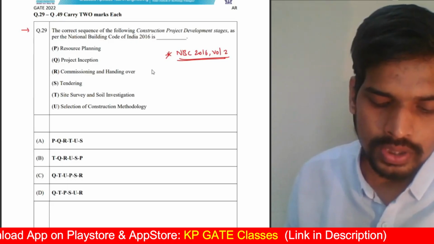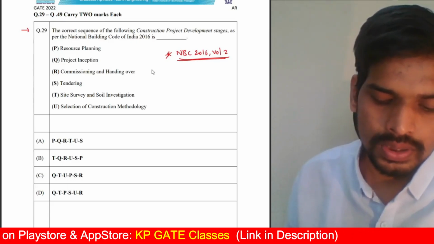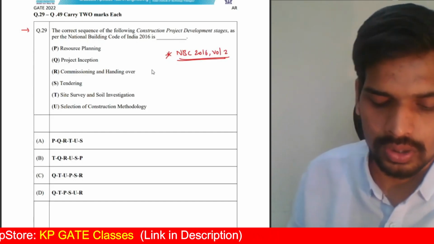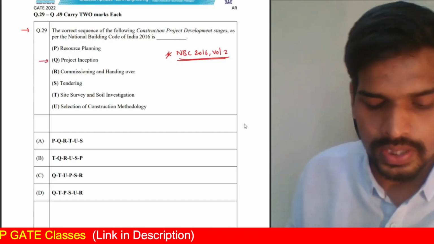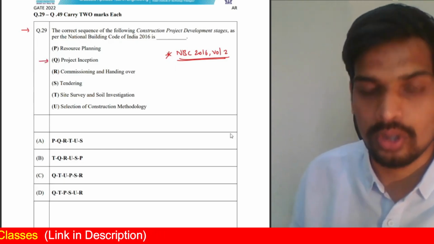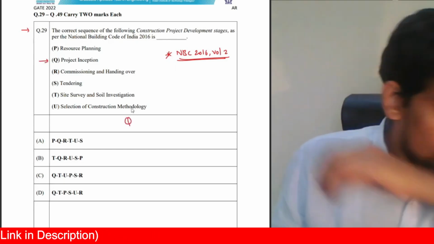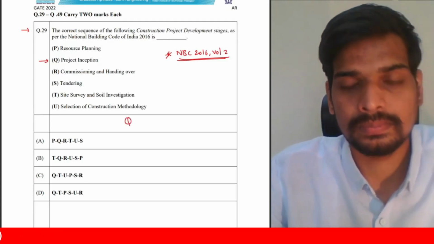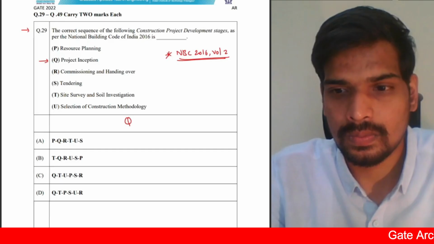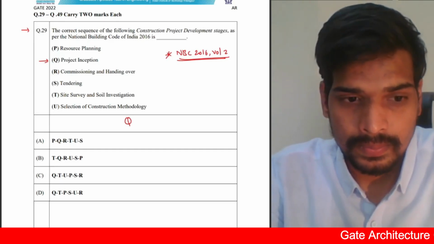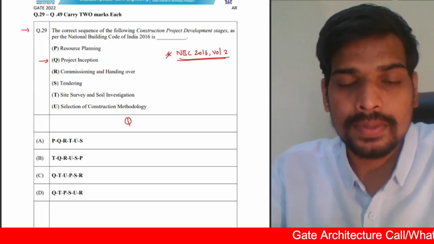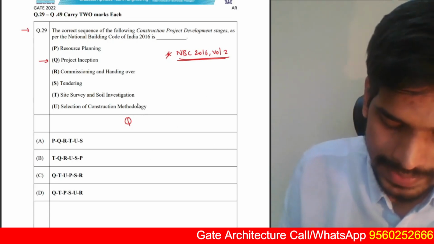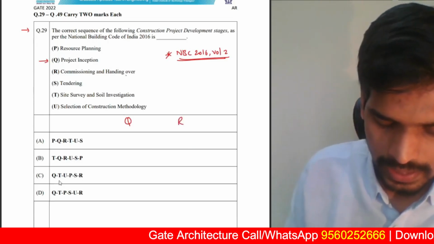So you see resource planning, project inception, commissioning and handing over, tendering, site survey, soil investigation, selection of construction methodology. By using simple logic, project inception, you have to start the project first, right? So inception is the first step. After project inception, the last is obviously handing over. So you will end with R. Start with Q, end with R.